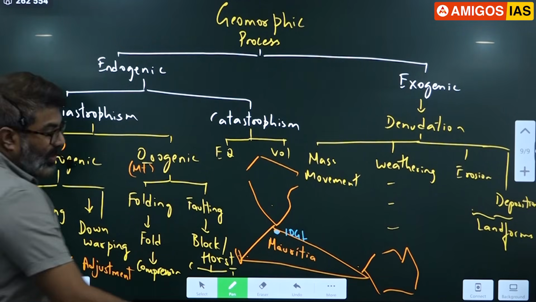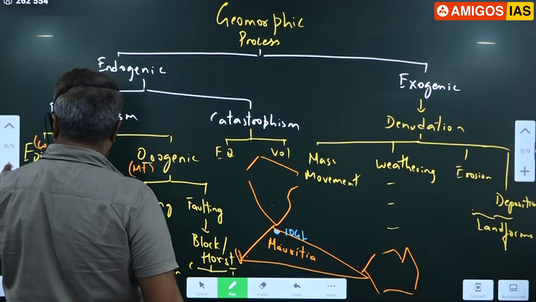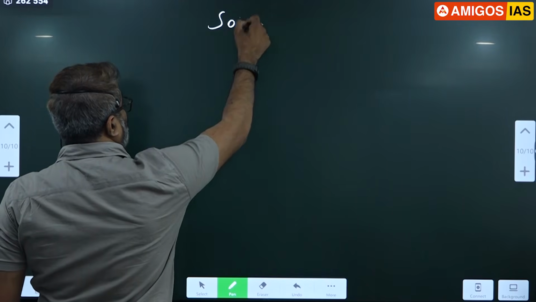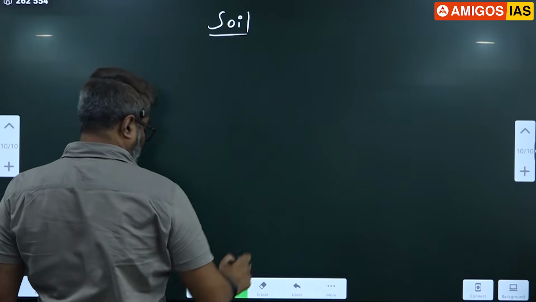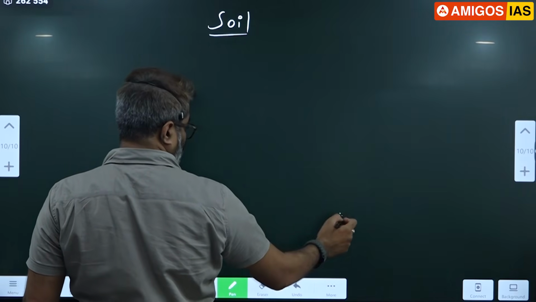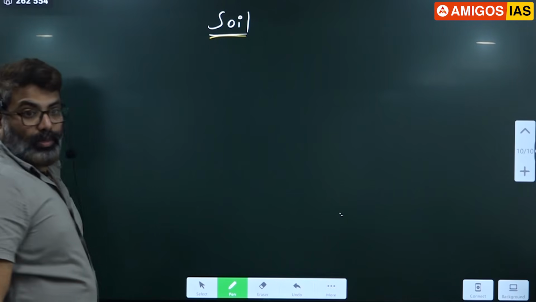Okay, next give the heading soil. Let's complete soil and then come back. Landforms will be covered after soil. Soil.